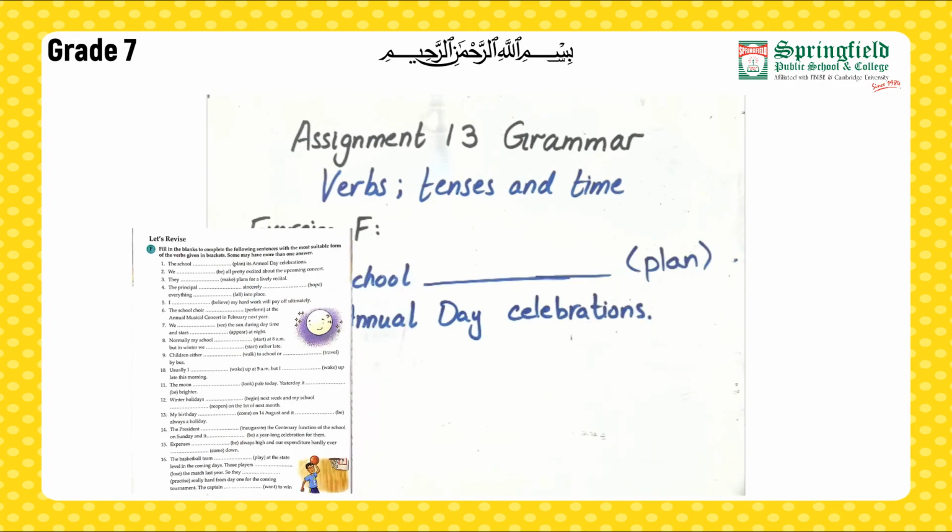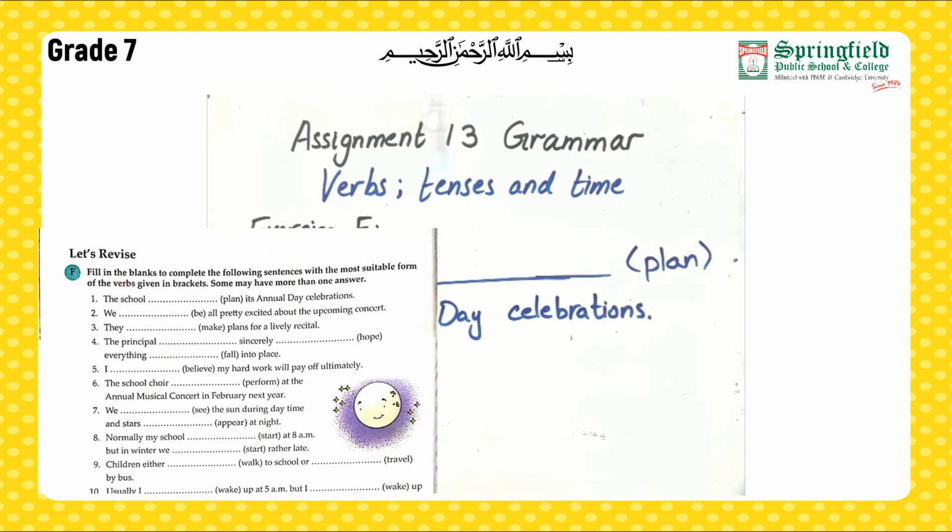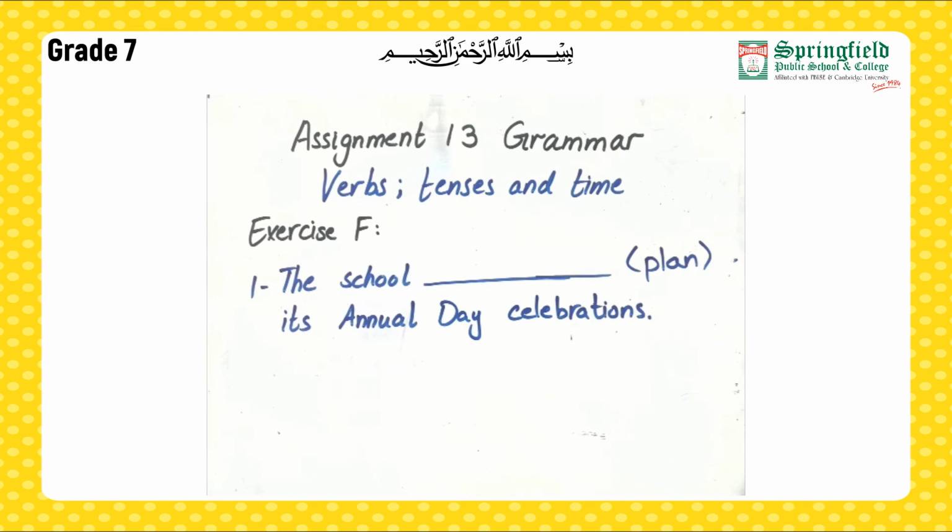Okay, so exercise F is a kind of revision exercise. So we have learned in all 3 parts, it's kind of a revision exercise. Fill in the blanks to complete the following sentences with most suitable form of the verbs given in brackets. Some may have more than one answer. Okay, so I'm doing the first one for you. The school blank plan its annual day celebrations.